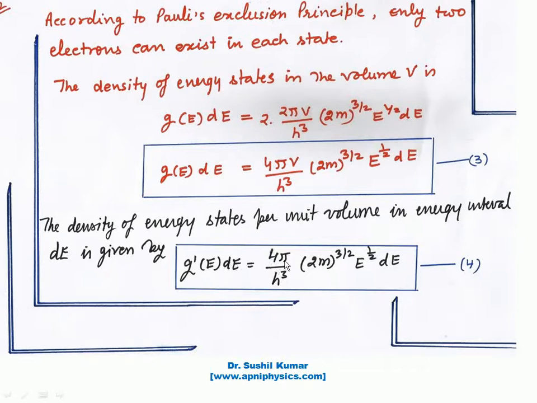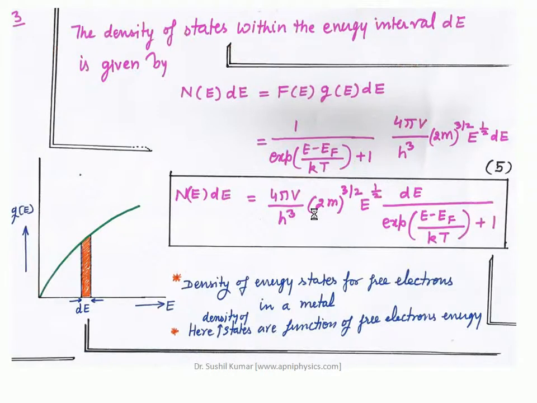So it is 4π/h³ (2m)^(3/2) E^(1/2) dE. These are the quantum states per unit volume in that interval of the energy.